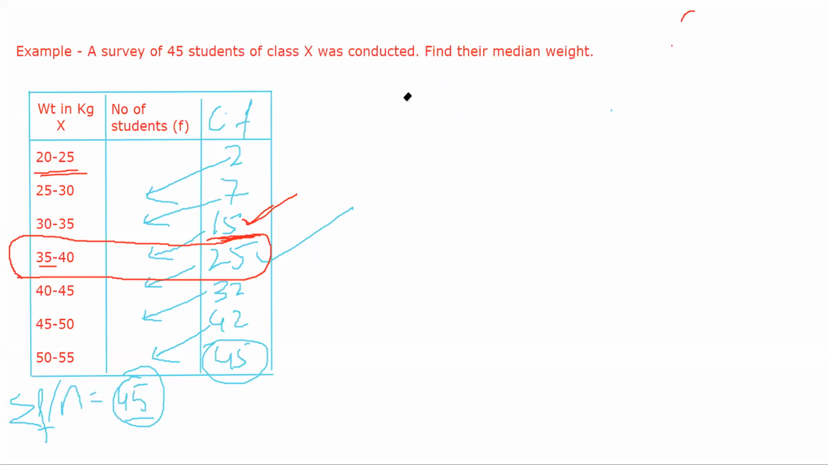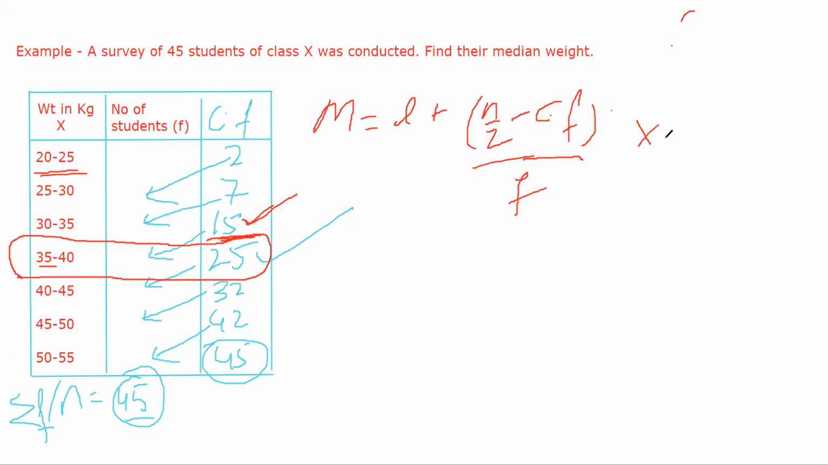Now I'll simply substitute the values here. So my median will be, median is equal to L plus n by 2 minus cumulative frequency of the preceding class than median class by f into class width, is equal to lower limit is 35 plus n by 2 is 22.5, I already did that, minus cf of the preceding class 15 divided by frequency of this median class.